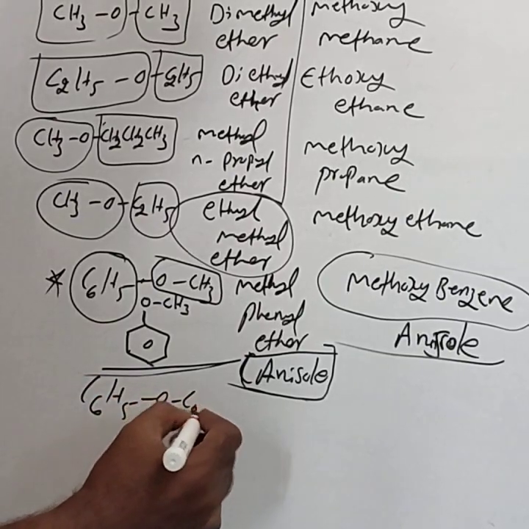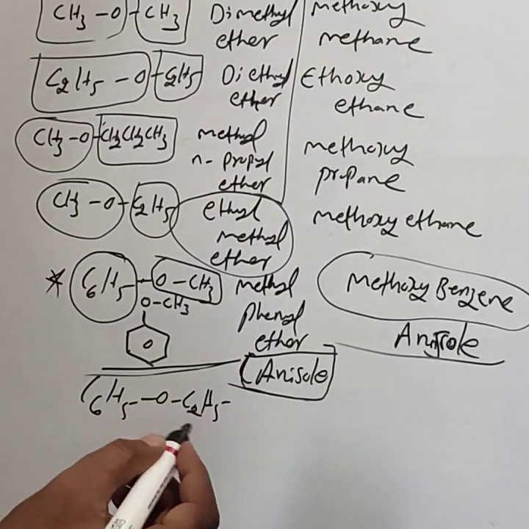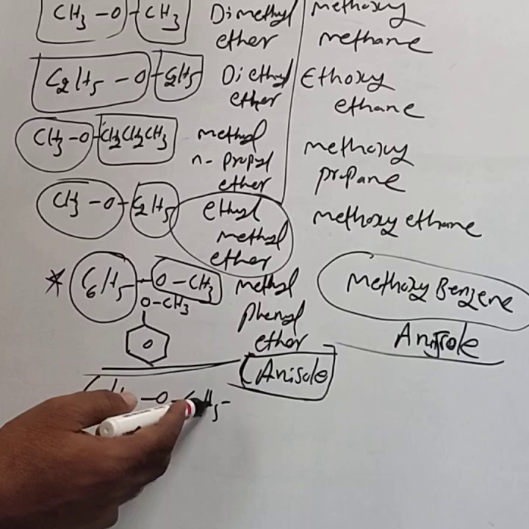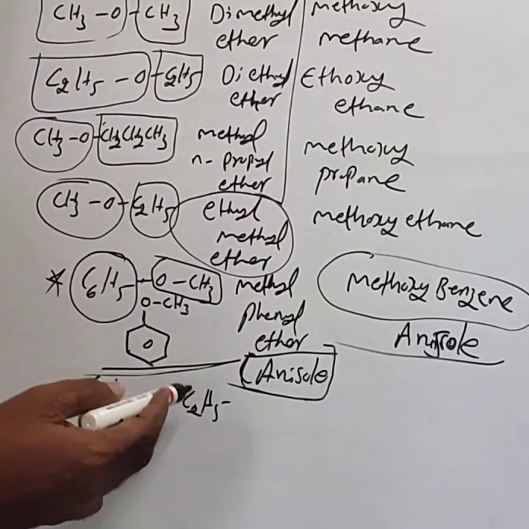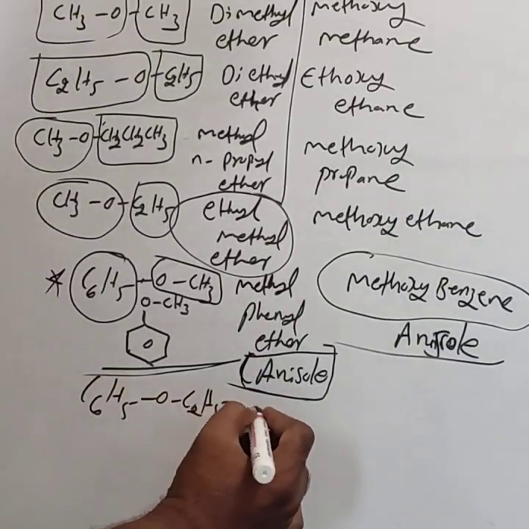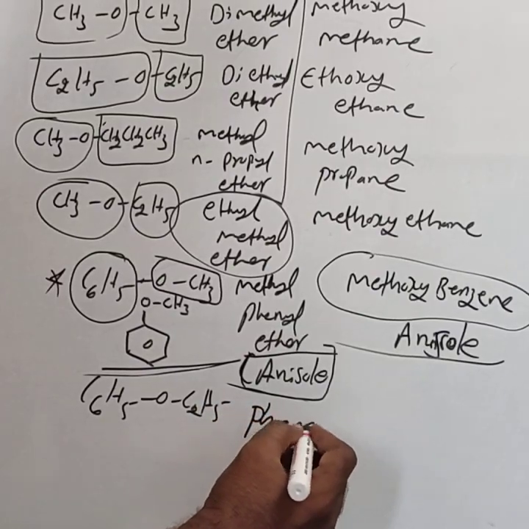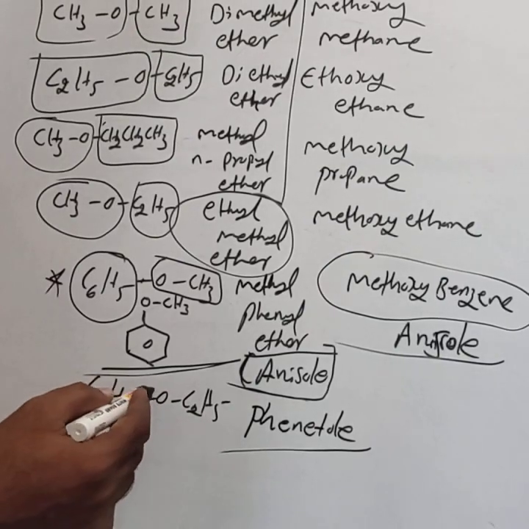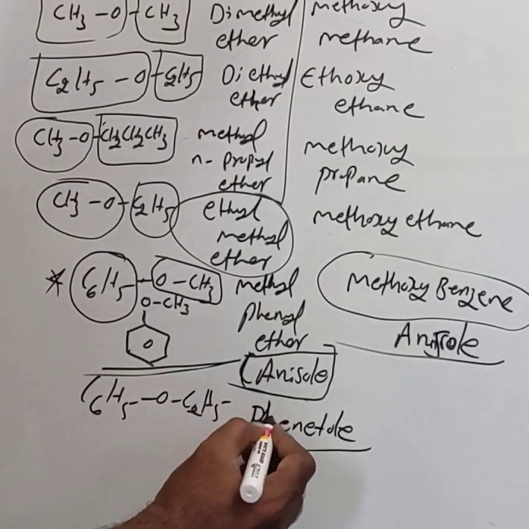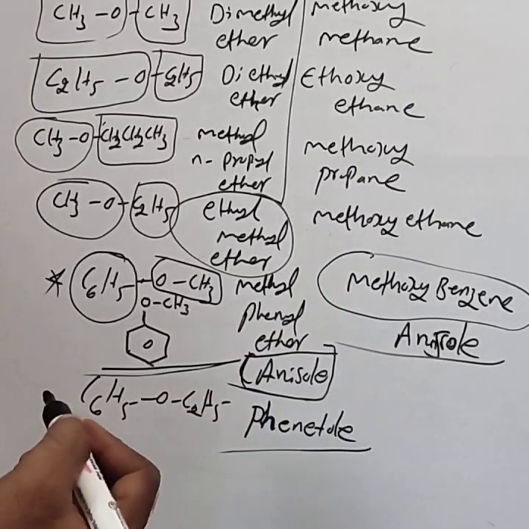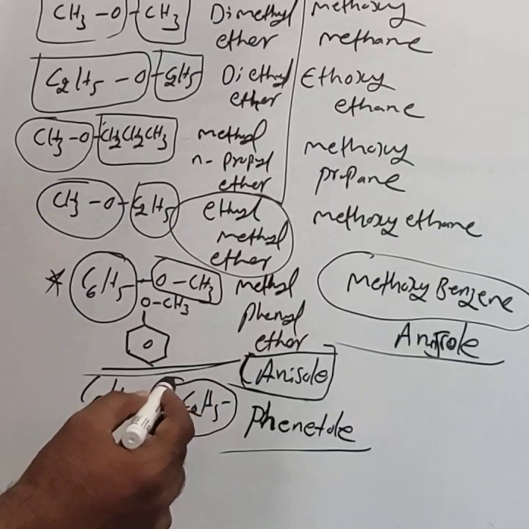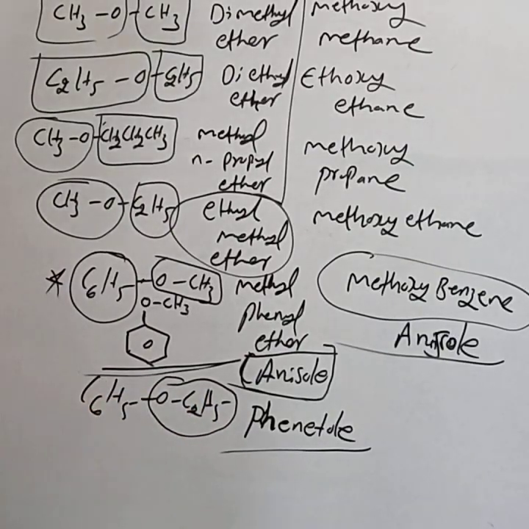Instead of CH3, if C6H5OC2H5 is present, then this is ethyl, this is phenyl. Hence ethyl phenyl ether, commonly called phenetole. Then the IUPAC name: this is the ethoxy part, so ethoxybenzene. Ethoxybenzene.